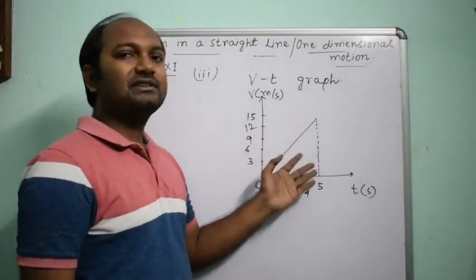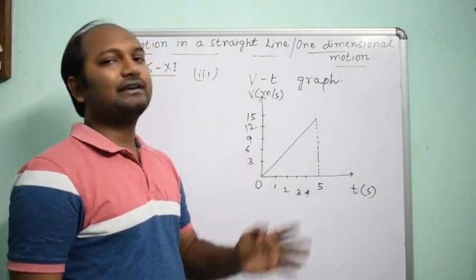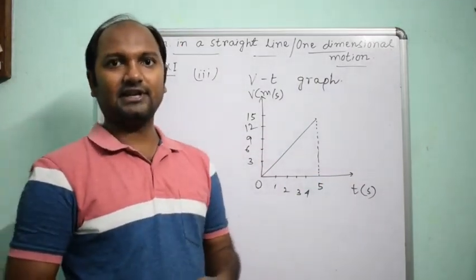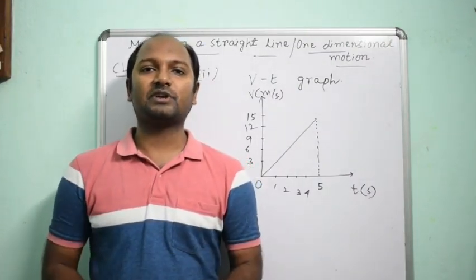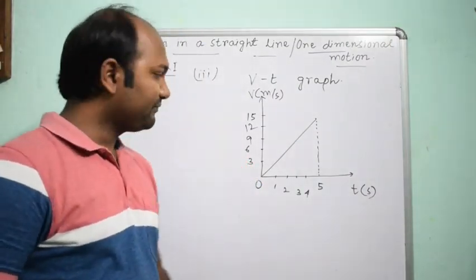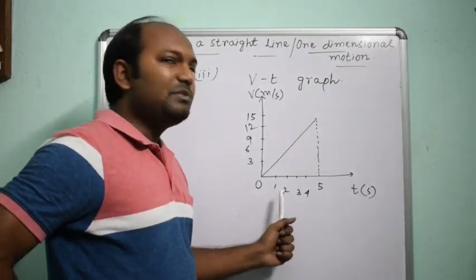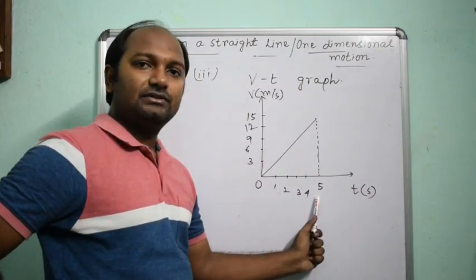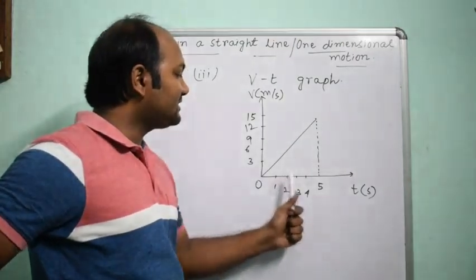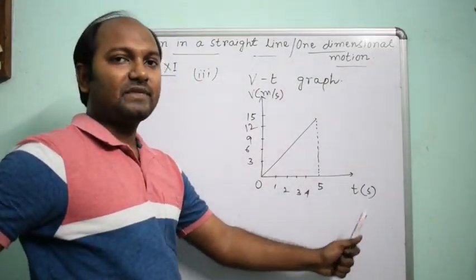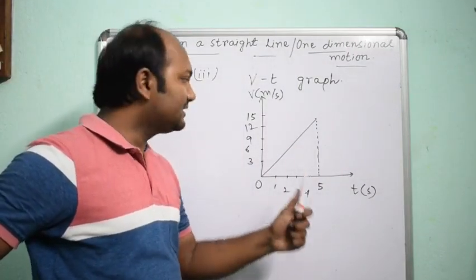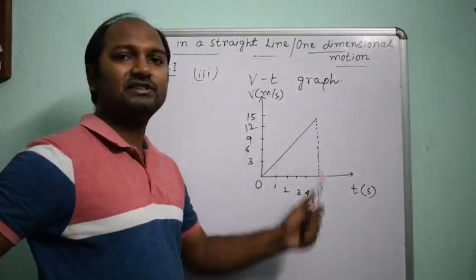So this graph represents accelerated motion. Which type of acceleration, uniform or non-uniform? Here, the same intervals of time, 1 second, 1 second, 1 second, 1 second. For each 1 second interval of time, the increase in velocity is 3 meter per second.